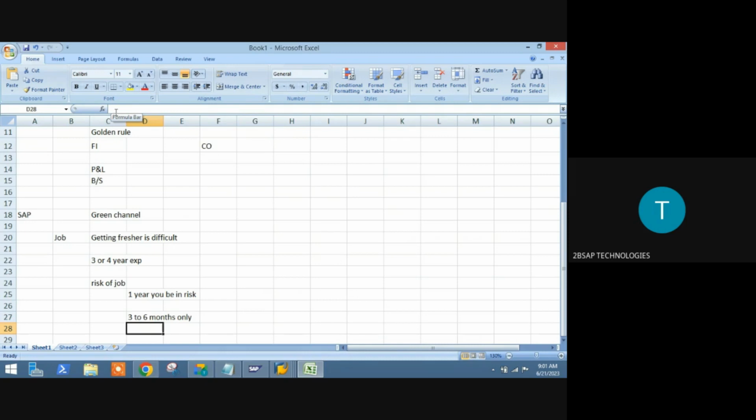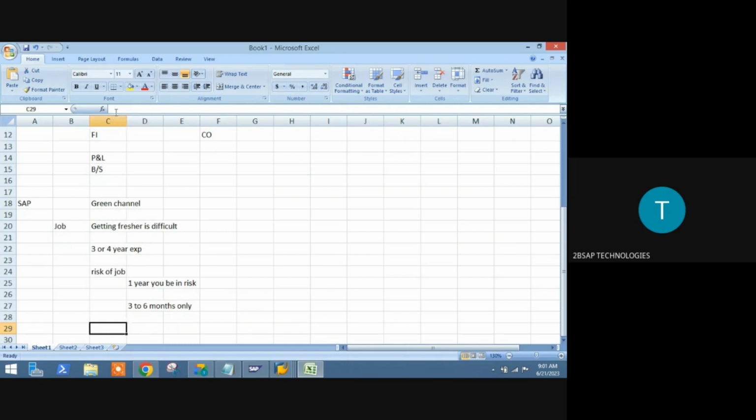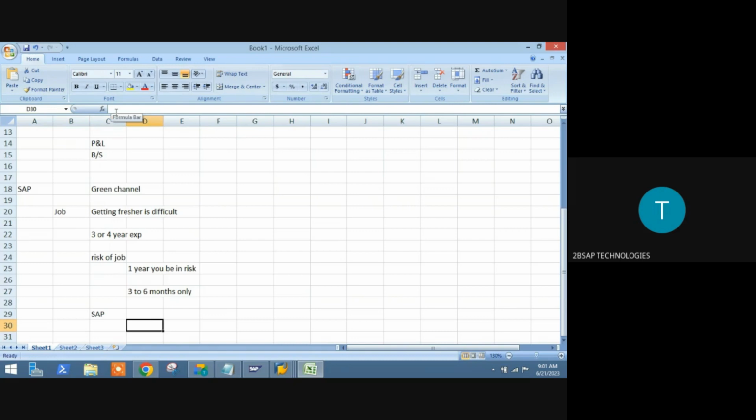And never think about it: if you lose your job, you won't get another job. SAP is used across the world. Nowadays, more than 70% of all big companies are using SAP.